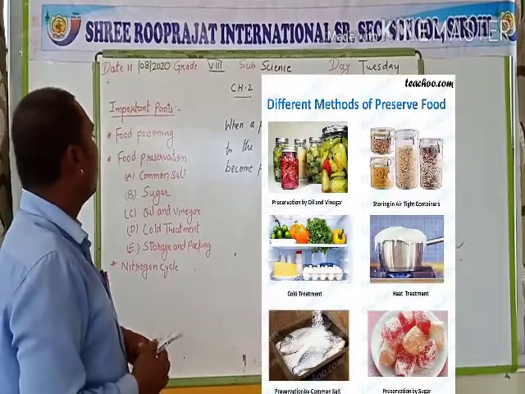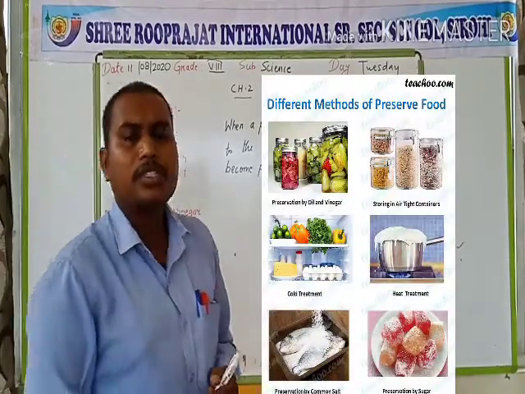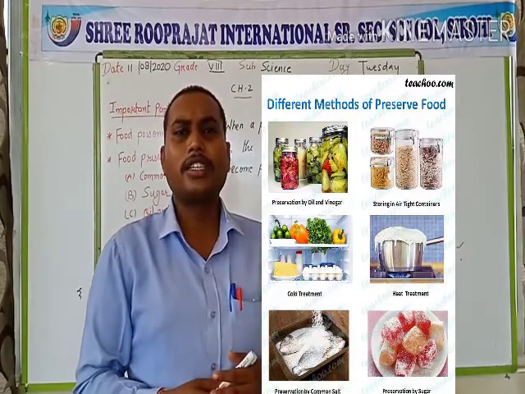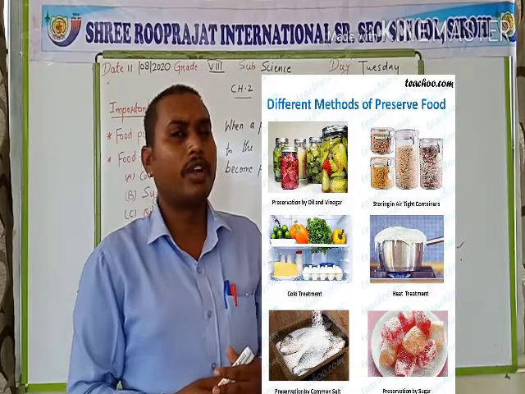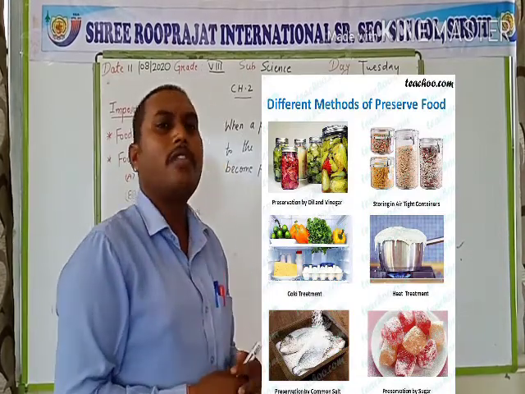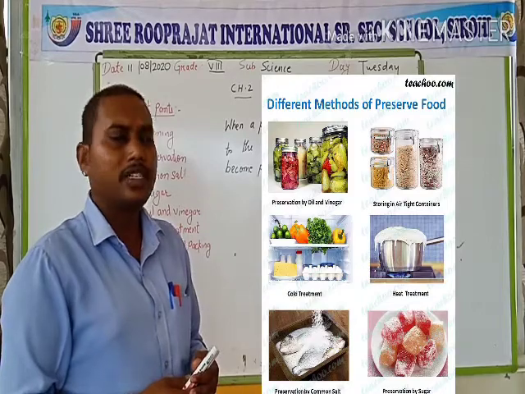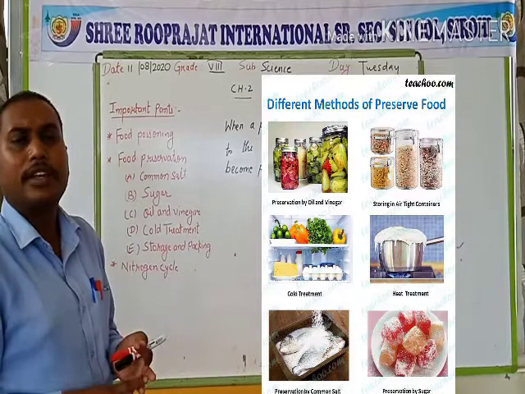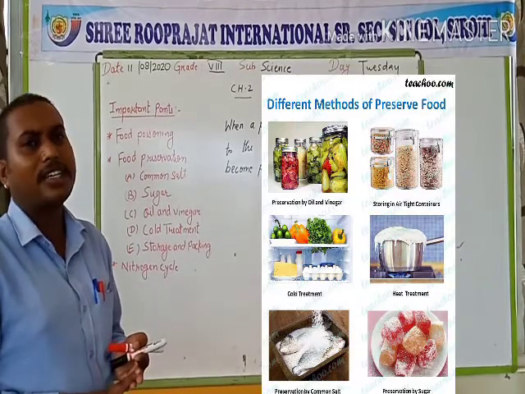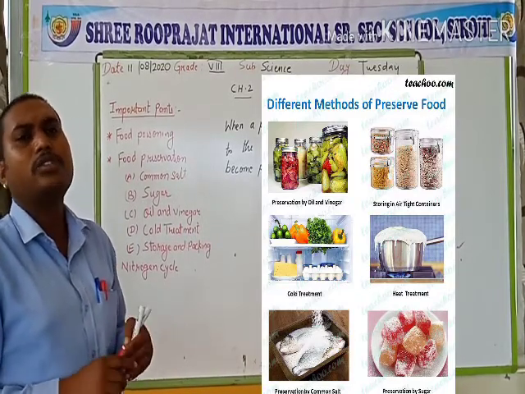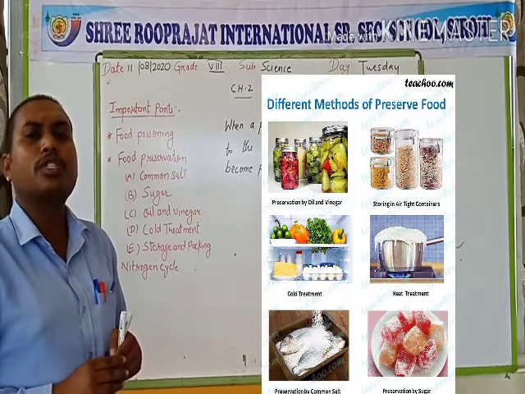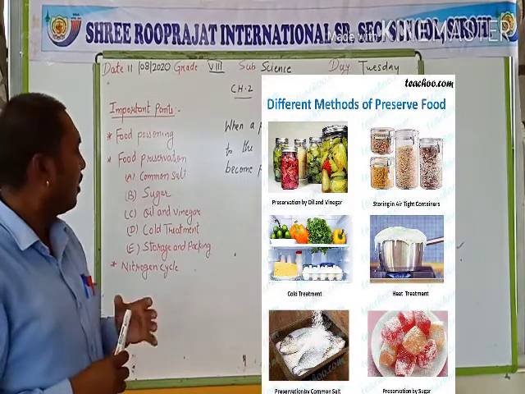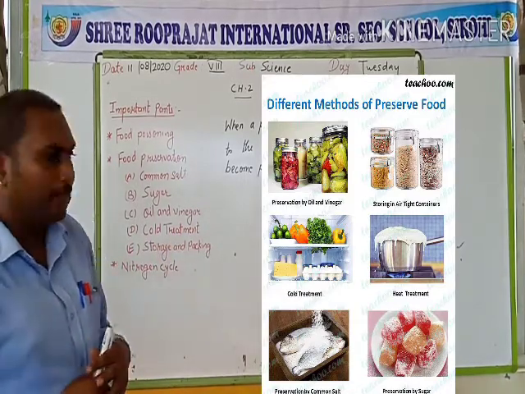Next, the food preservation. The process to preserve the food so that it cannot be spoiled by the microorganisms or others is known as food preservation. We can preserve our food with the help of activities, for example, by adding common salt, as in raw mangoes, tamarind, amla, etc. They can be preserved by adding common salt. As we add the common salt, the microorganism does not act on it and it can be as such for a longer period of time.